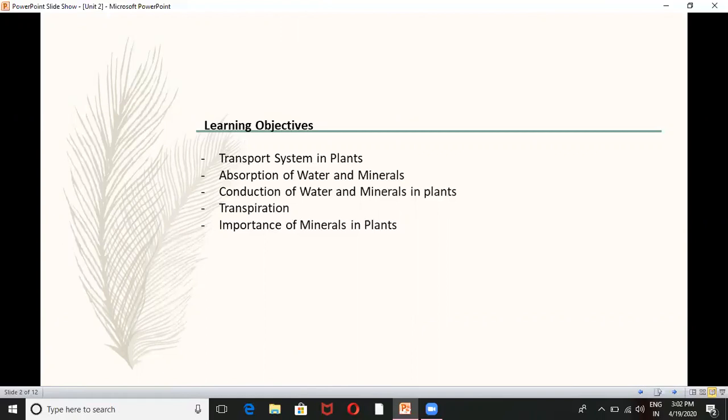In this chapter, we are going to discuss the different processes involved in the transport of food and minerals in plants. The learning objectives of the chapter are: one, transport system in plants, absorption of water and minerals, conduction of water and minerals in plants, transpiration, and importance of minerals in plants.